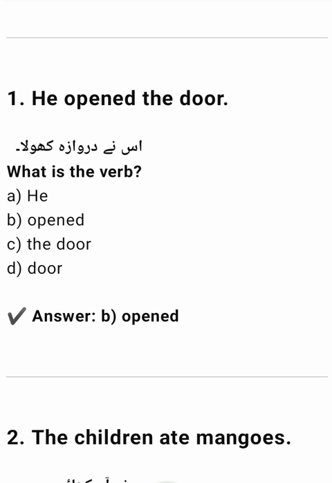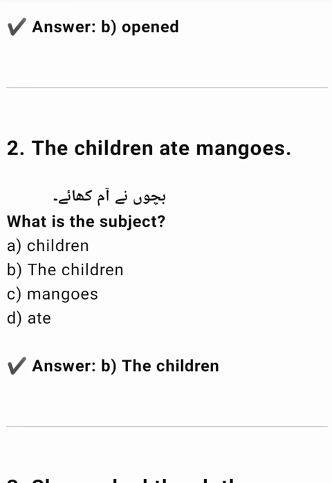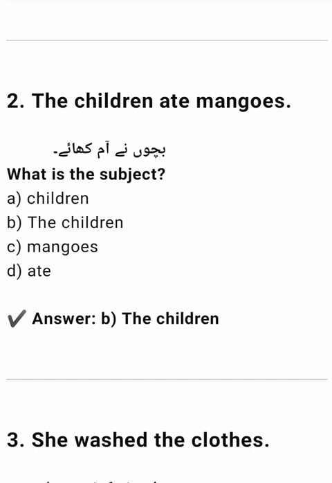A. He. B. Opened. C. The door. D. Door. Answer. 2. The children ate mangoes. Bachcho ne aam khaye. What is the subject? A. The children see mangoes. B. The children. D. Ate.